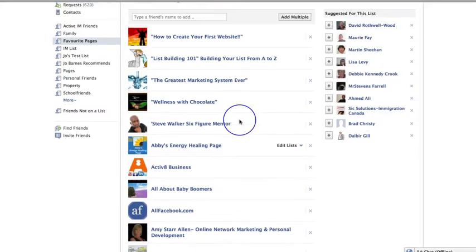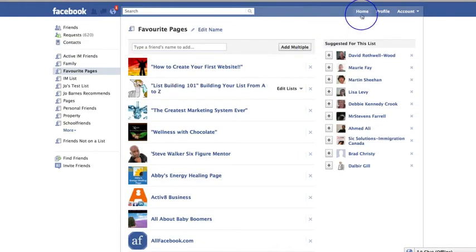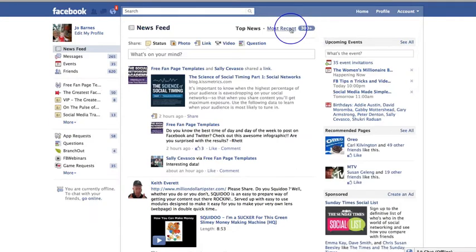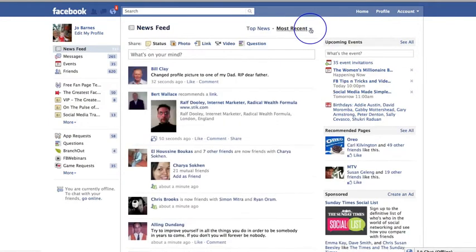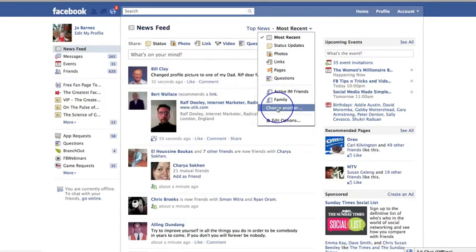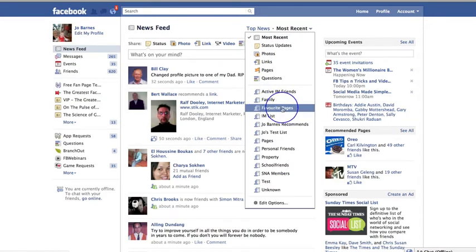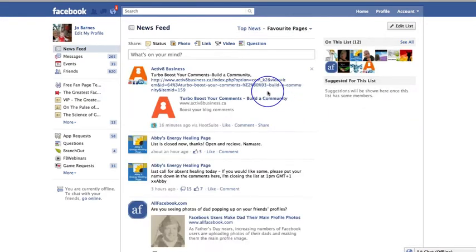So in here would be all your favorite pages, and then when you go to your home feed, once again, you click on most recent. Click on this little arrow here. Go down here to choose another. Grab your list, and then you're only going to see posts from there. And you can do that with friends as well.